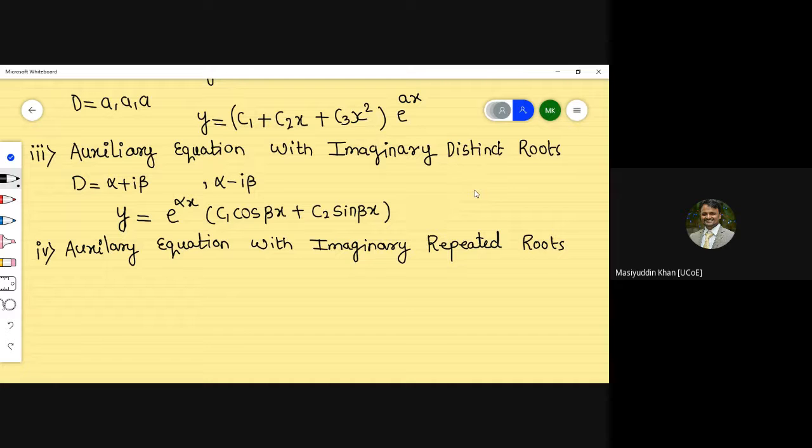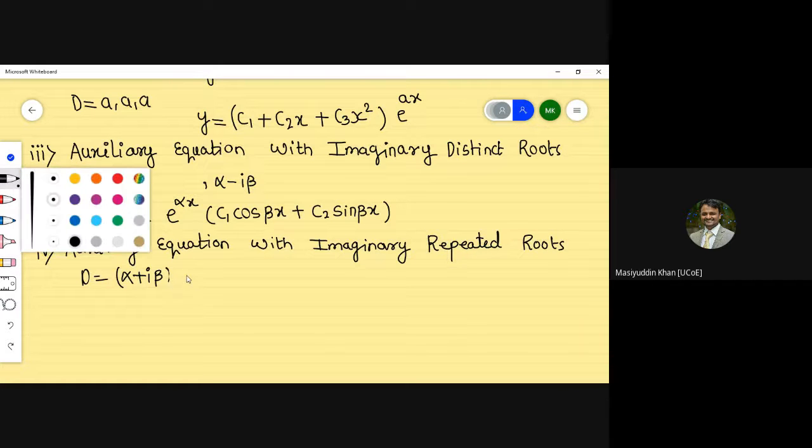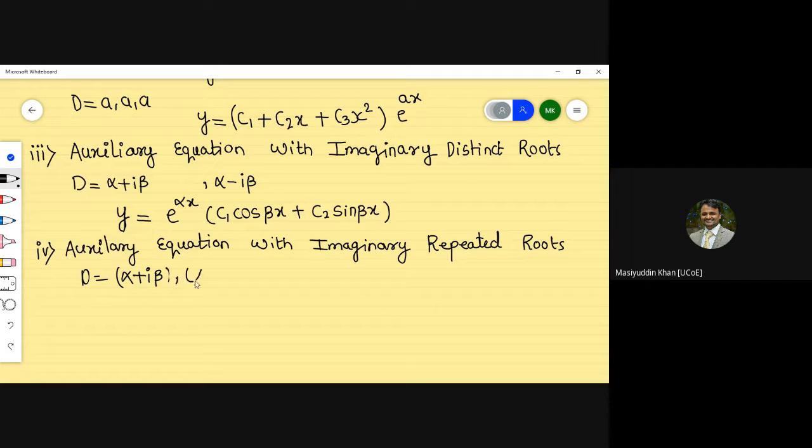For example, if I say alpha plus i beta, so D is equal to alpha plus i beta twice, it has come two times for me, alpha plus i beta, alpha plus i beta. So we can say D is equal to alpha plus i beta, or instead of this we can write alpha plus i beta, comma, alpha plus i beta.